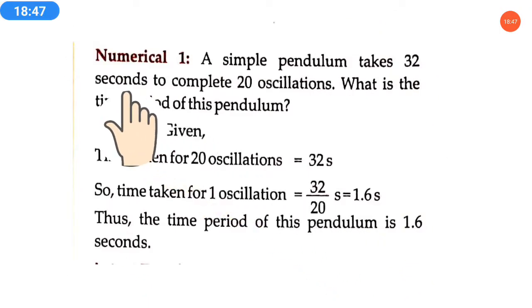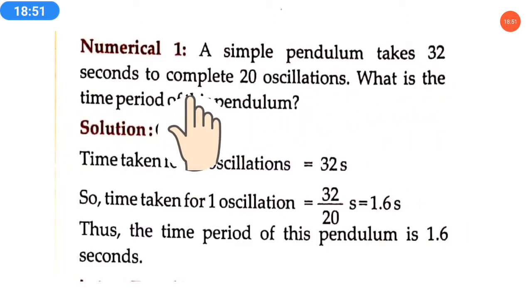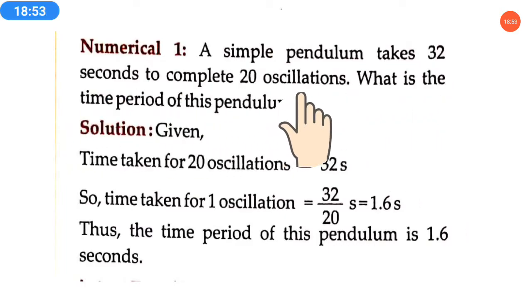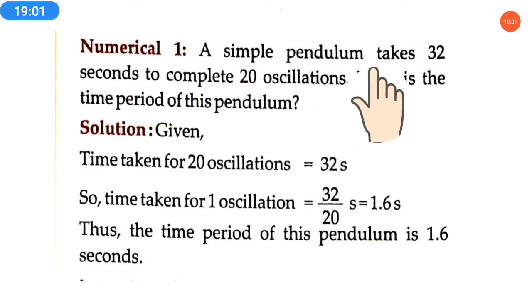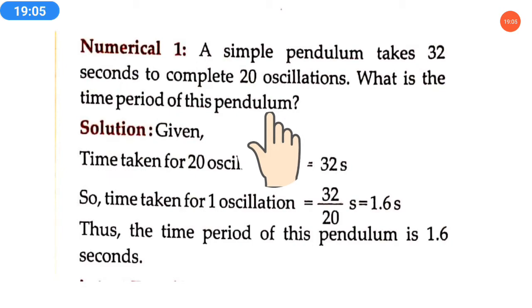Numerical 1 is given in your book also. It is given that a simple pendulum takes 32 seconds to complete 20 oscillations. It means the pendulum has completed 20 oscillations and the time taken is 32 seconds. So what is the time period of the pendulum? You have to find the time period.